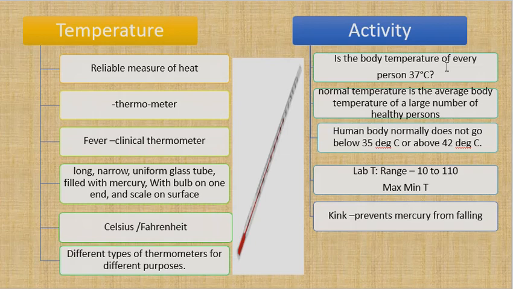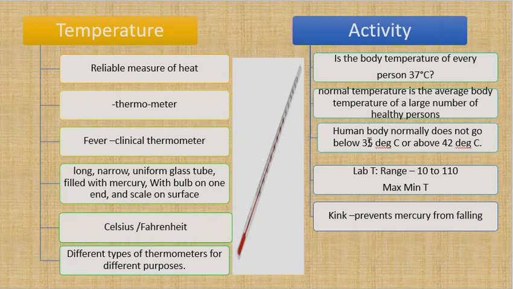37 degrees centigrade is what we normally call the normal body temperature of a human being. What is that usually called normal body temperature? It is the average temperature of a large number of people when they are in normal health. If the health is not normal, if they have fever, it is not 37, it is something more. So the normal temperature of an average person is not necessarily 37. It is an average of a lot of people, but yours and mine can be different. The human body does not normally go below 35 or above 42. If it goes below 35 or above 42, it is a problem.